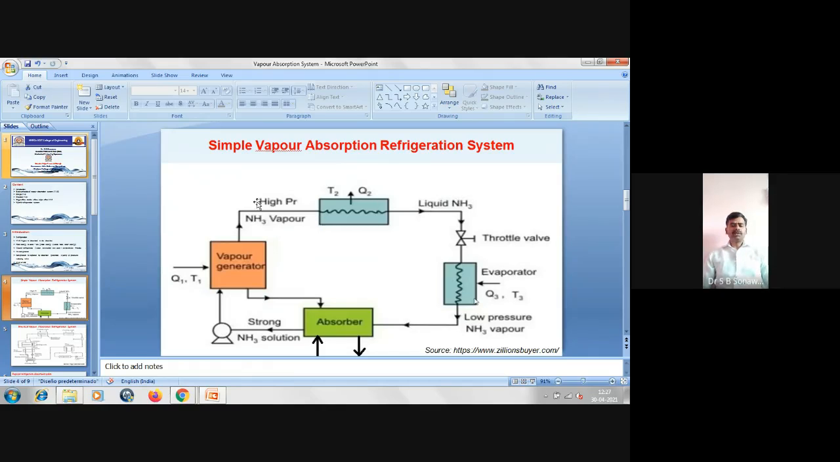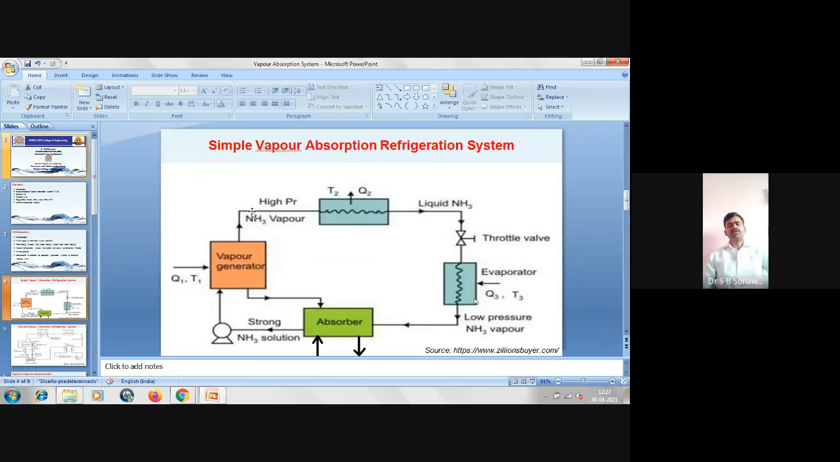Here we have water plus ammonia, but ammonia vapor is basically flowing to the condenser. The weak solution, which consists of less quantity of ammonia and high quantity of water, flows back. So there is no role of water after the generator. There is a specific reason behind that.